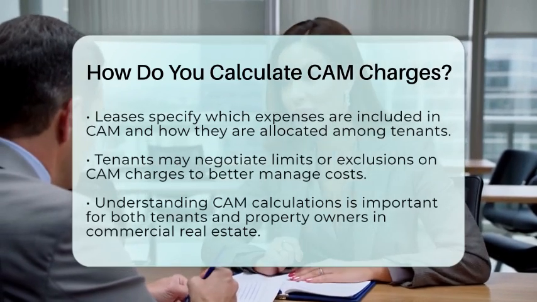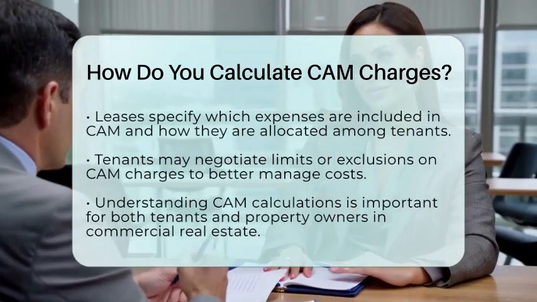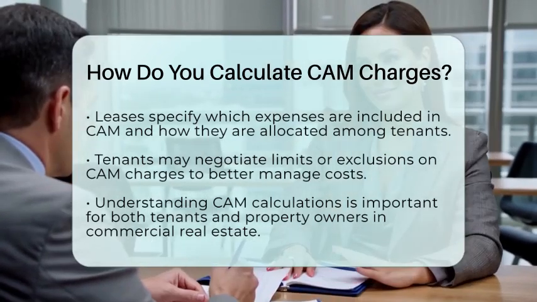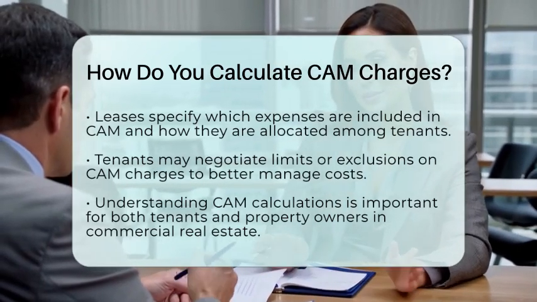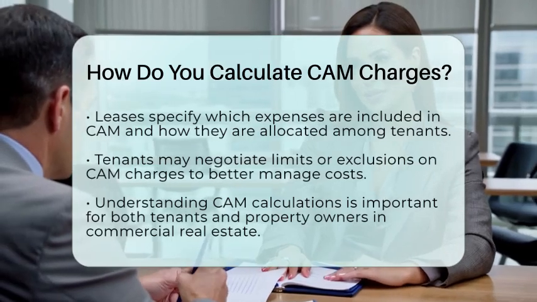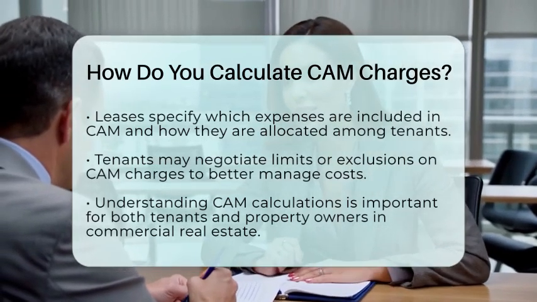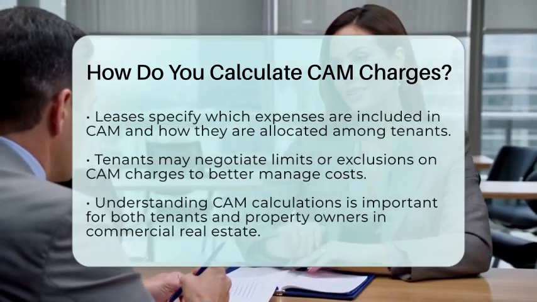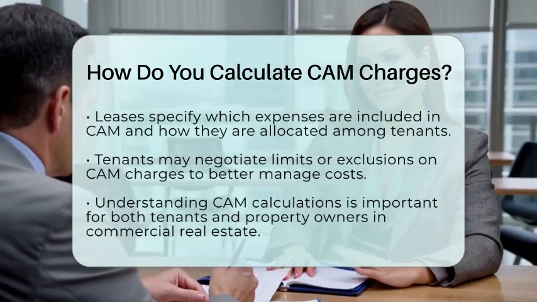In summary, calculating common area maintenance charges involves identifying the total expenses, determining the tenant's leased square footage, finding the pro-rata share, and multiplying that by the total expenses. This method ensures that tenants pay their fair share of the costs associated with maintaining and operating common areas based on the size of their lease space.